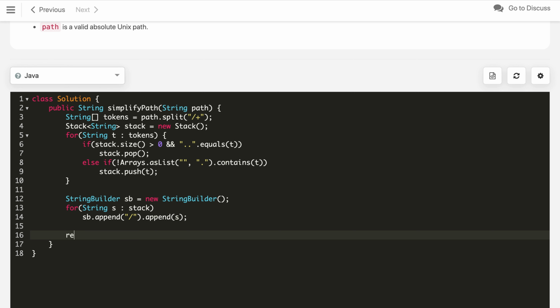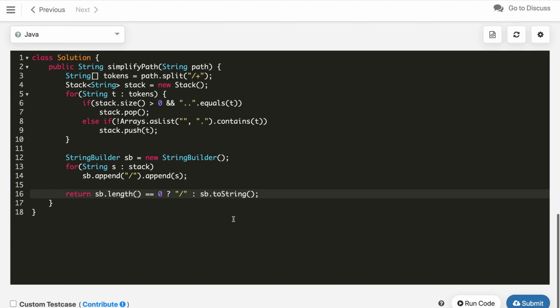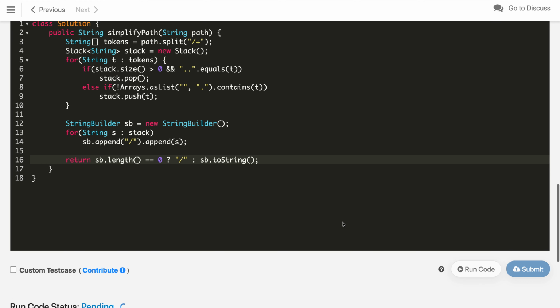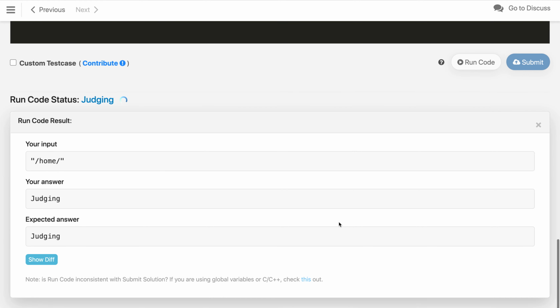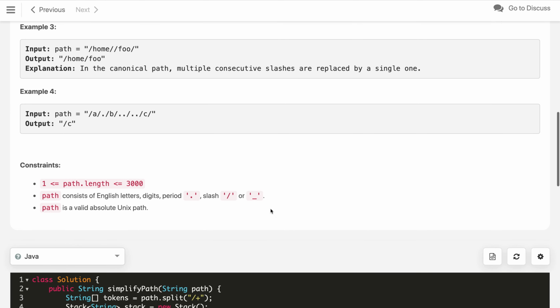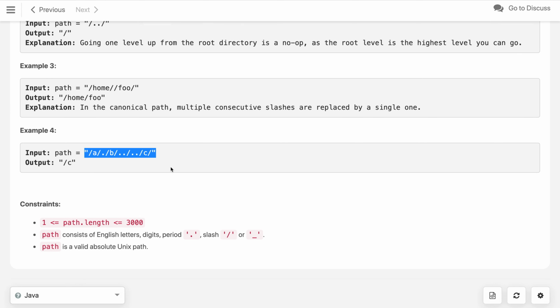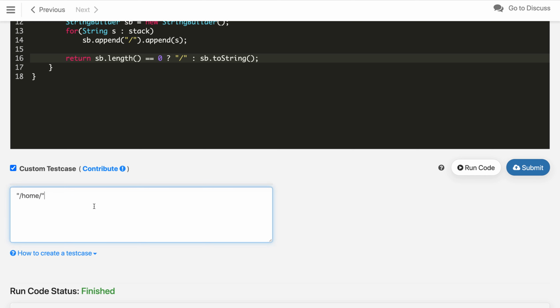Once we are done, in the end we will check if sv.length is 0, in that case we just return the single slash, otherwise we will return sv.toString, simply the canonical path of our path. So let's try to compile this code first. As you can see, code is getting compiled. Let's test different test cases over here, custom test cases.